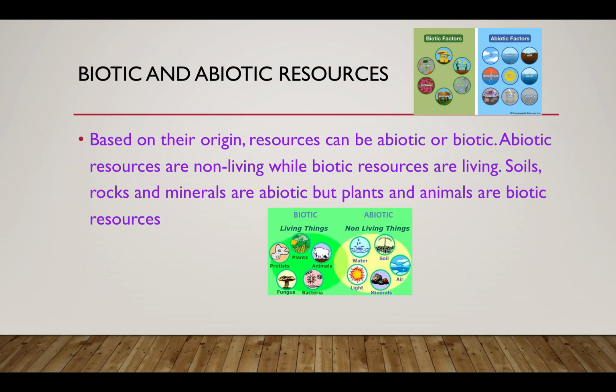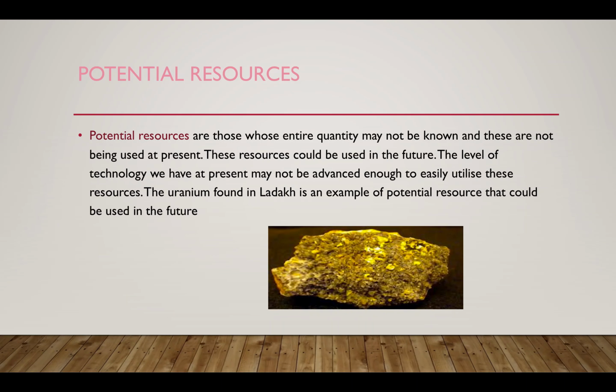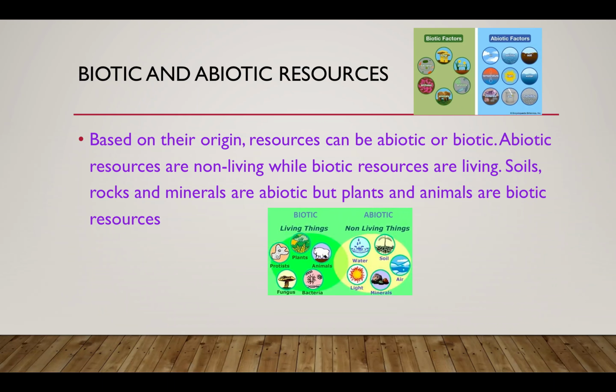Now let's talk about abiotic and biotic resources. Abiotic and biotic resources are divided on the basis of origin. On the basis of origin, resources can be biotic or abiotic. Abiotic resources are non-living while biotic resources are living. Abiotic resources do not have life whereas biotic resources have life. Soils, rocks, minerals are examples of abiotic resources, but plants and animals are examples of biotic resources.